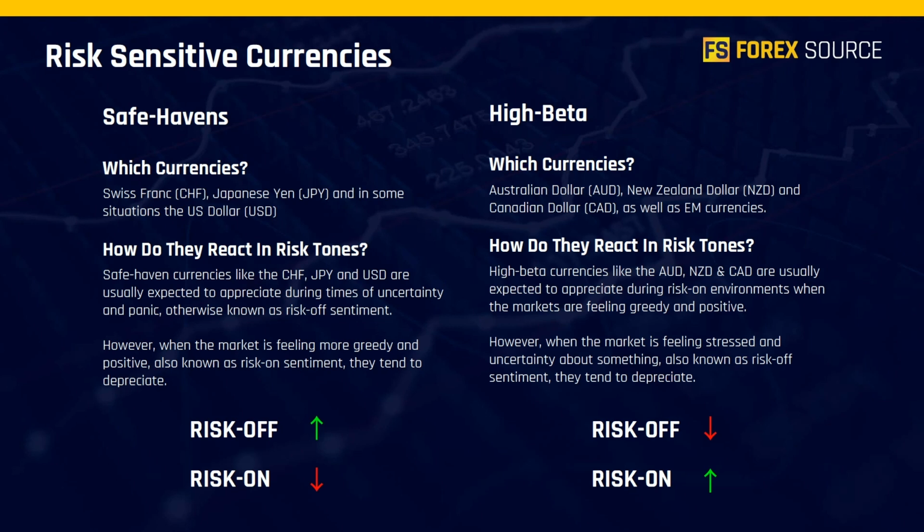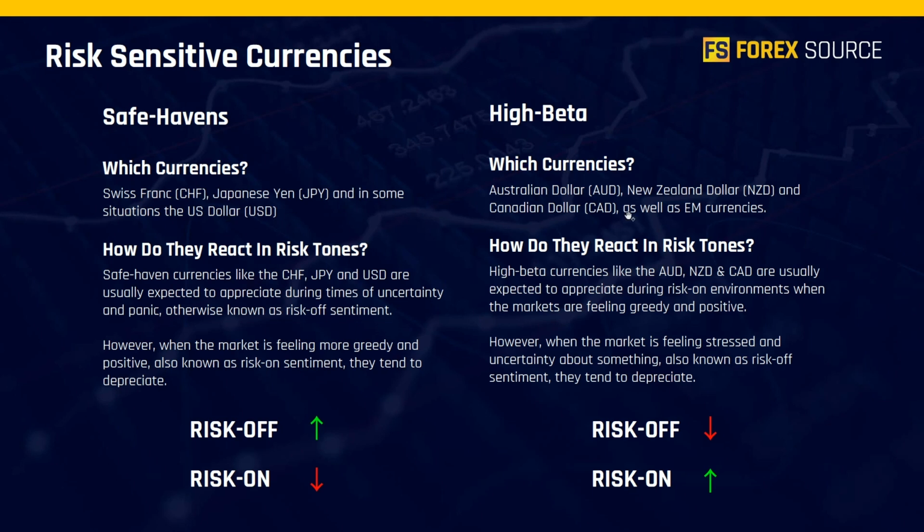So on this page, we can see that we have two sections here, two types. First one is a safe haven, and then we have a high beta currency. Now, we can see during risk off environments, we expect the safe haven currencies to strengthen, and during risk on environments, we expect safe havens to weaken. High beta currencies we expect to weaken during risk off and strengthen during risk on. Now, looking at the currencies more specifically, safe havens generally are considered the Swiss franc, the Japanese yen, and in some situations the US dollar, depending on the overall health of the global economy.